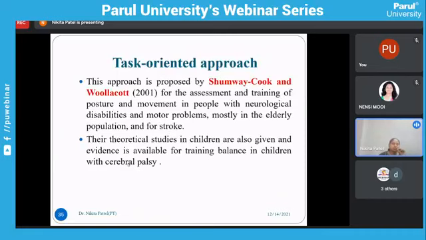Next is the task oriented approach. This approach was proposed by Shumway-Cook and Woollacott for the assessment and training of posture and movement in people with neurological disabilities and motor problems, mostly in the elderly population and stroke patients. It is not only for stroke; for cerebral palsy, some evidence also exists. You can improve balance with this task oriented approach in children with cerebral palsy.